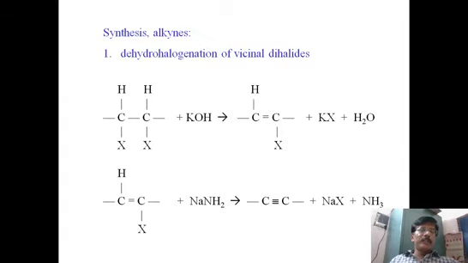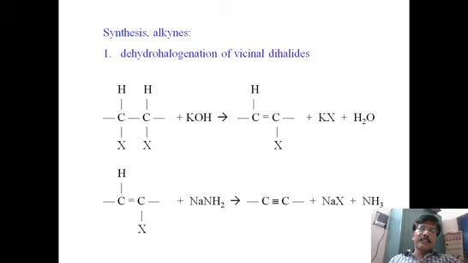But removal of HX molecules one by one involves two different bases. HX is an acid, as we know. HCl, HBr and HI are acids. So to remove HX we need to use a base. Here two bases are used separately, because to remove the first HX we need a mild base like alcoholic potassium hydroxide. This is a well-known reaction. Already we know that in alkenes, alcoholic potassium hydroxide removes HX.